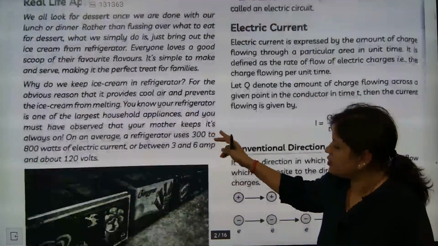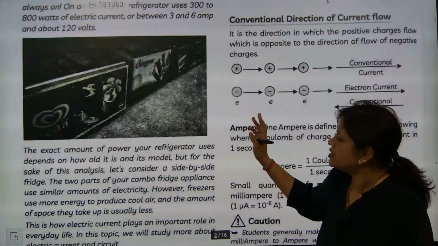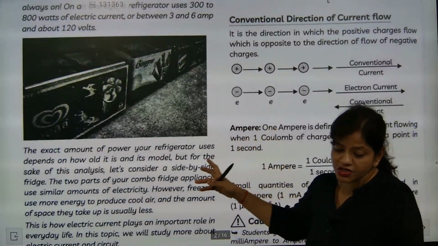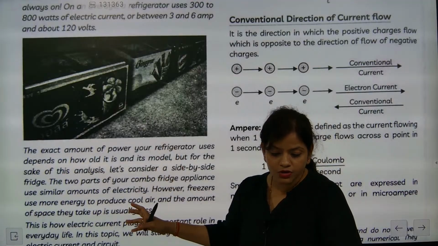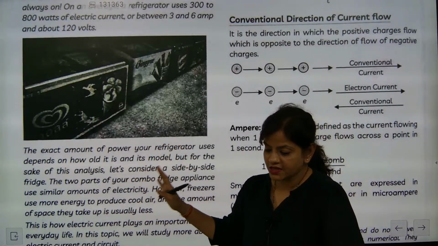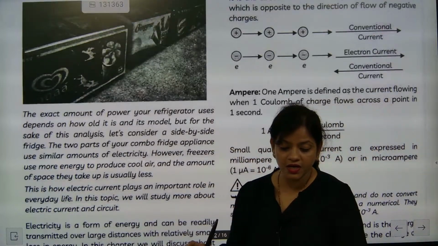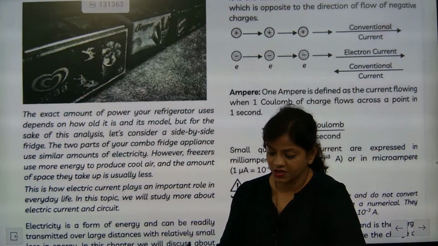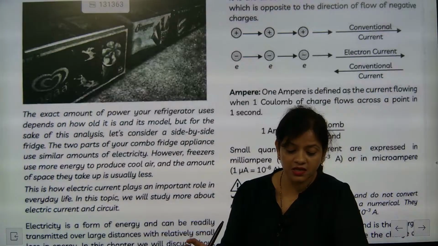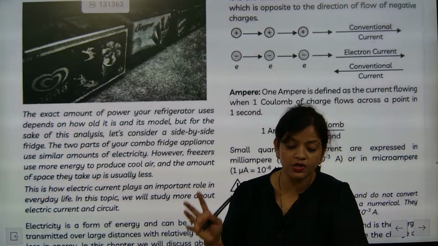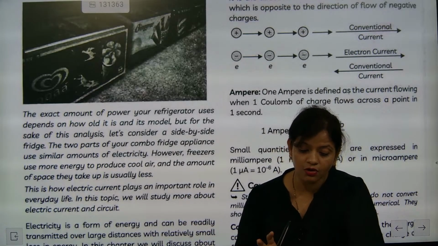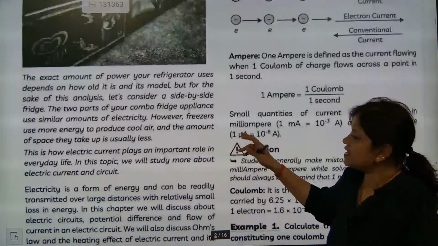Now beta, whenever we talk about the amount of power that a refrigerator is using, that is also a topic in science. Every machine works on electricity, so electricity is connected to our day to day life, and based on that they will also ask its effect.